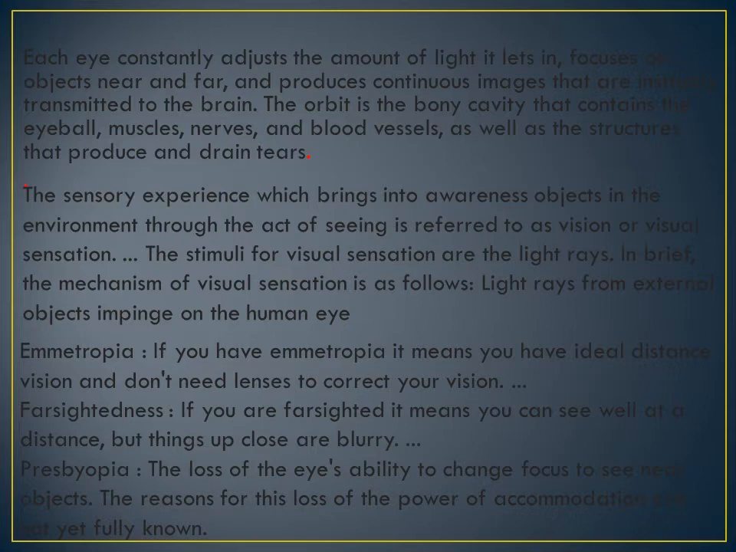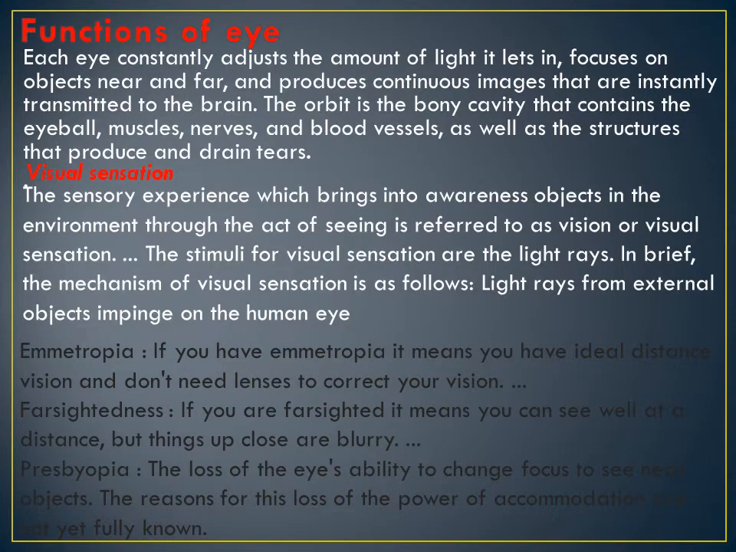What are the types of vision? Emmetropia. What is this emmetropia, dear? It means you have ideal distance vision and don't need lenses to correct your vision. What is farsightedness? If you are farsighted, it means you can see well at a distance, but things up close are blurry. You can see things which are very far from our eyes, but near objects are not clear, isn't it? Third one is presbyopia. These are the diseases of eye vision.